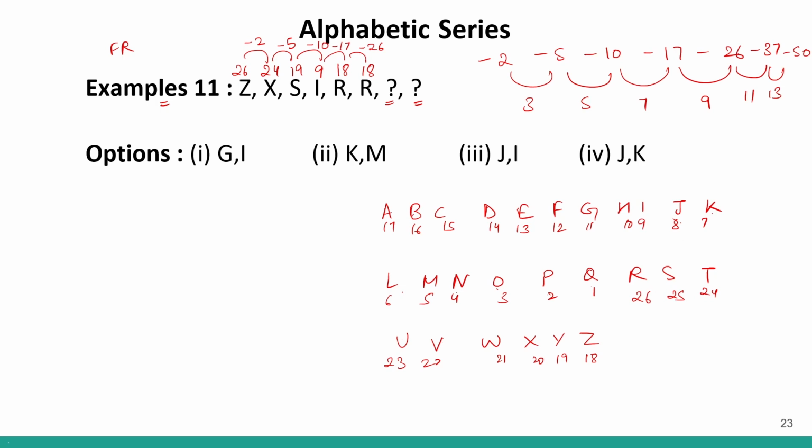Now the addition is 11, correct? So again, if I go back from 26, 27, 28, 29, 30, 31, 32, 33, 34, 35, 36, 37. So at the 37th position or minus 37 will give me G. Similarly, the next element will be minus 50.